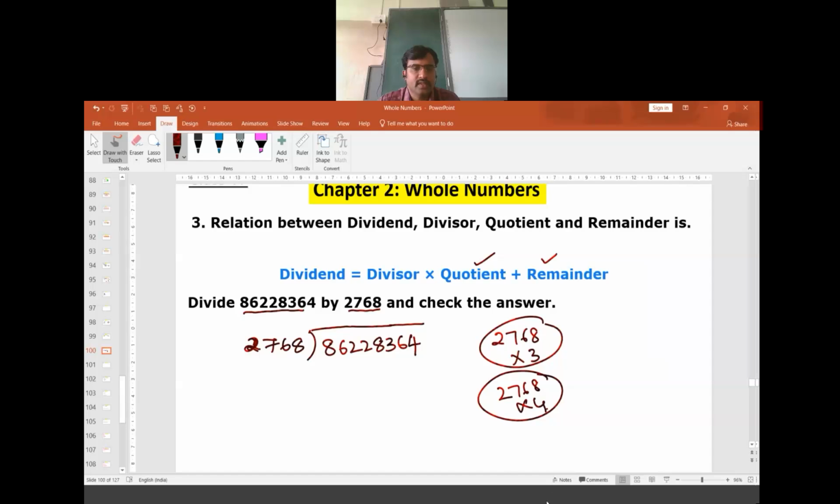Suppose I take 2768 and multiply by 3, I get 8304, that is closer. Suppose 2768 is multiplied by 4, we get 11,072, which is larger. So 2768 has to be multiplied by 3. We get 8304. So 3 times it is 8304. Now you go for subtracting them.